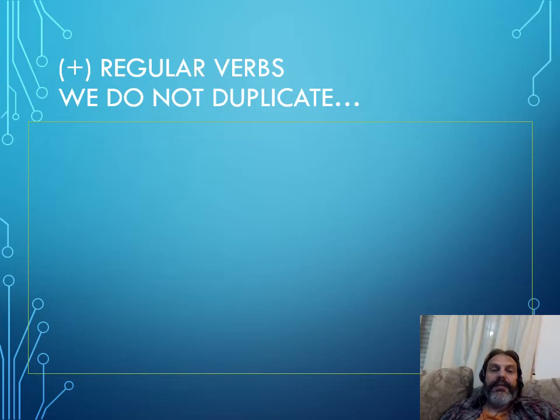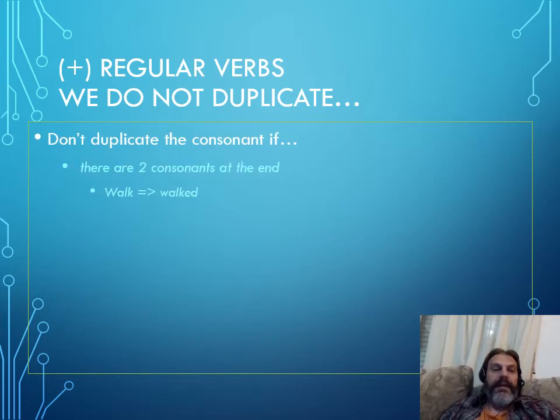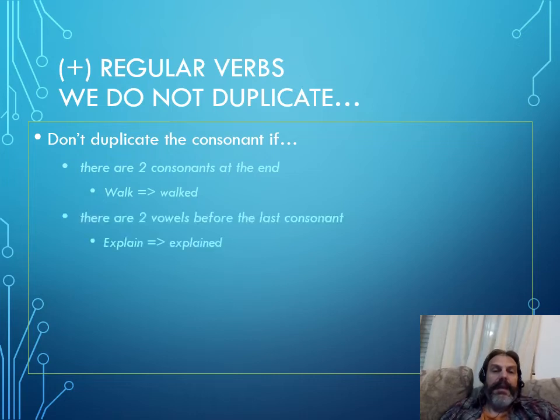Okay, we never duplicate if there are two consonants at the end. So walk, for example, ends in two consonants, L and K. So walked doesn't duplicate the K. If there are two vowels, we don't duplicate. For example, explain has two vowels, A and I. So explained in the past has only got one N. And we never duplicate if it ends in E, even if it is silent. So for example, escape, escaped is only written with one P.